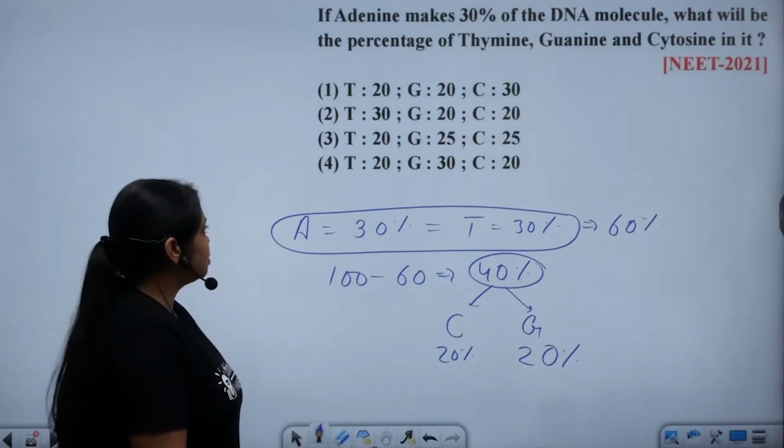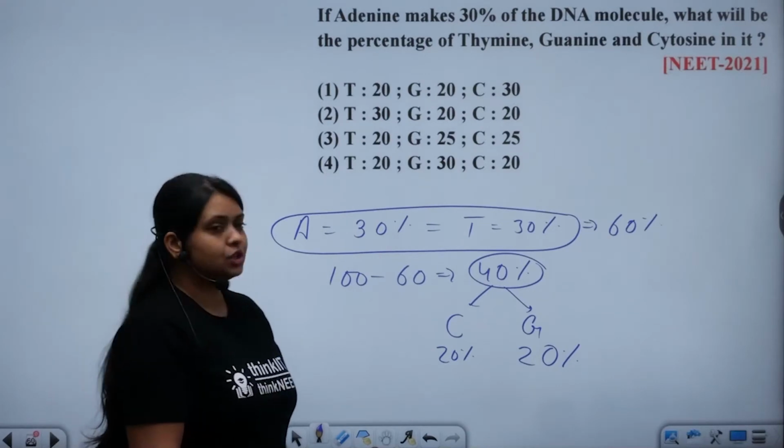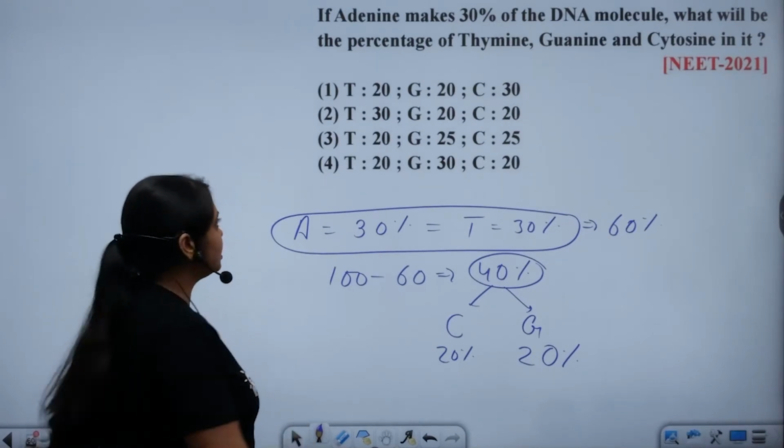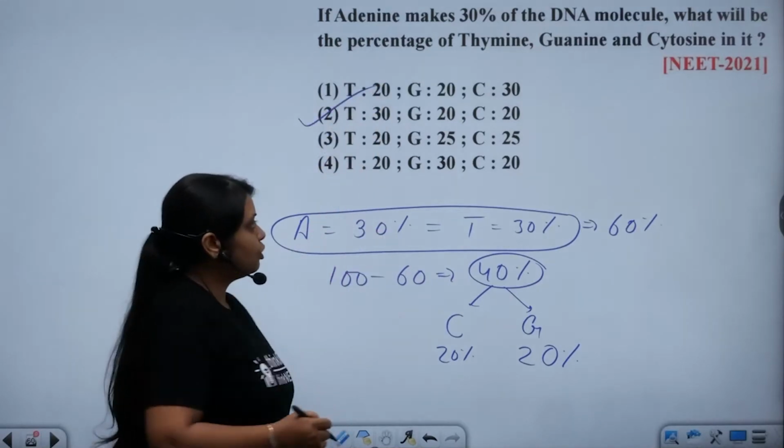Fourth option, thymine 20%, given in 30%, and cytosine is 20%. So the correct answer you can see is given over here in the second option.